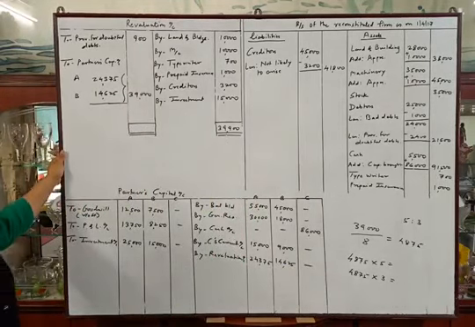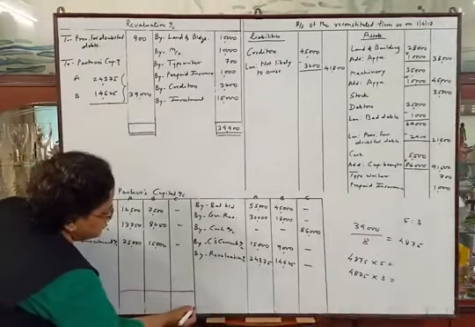Okay. Now we will tally partners capital account.